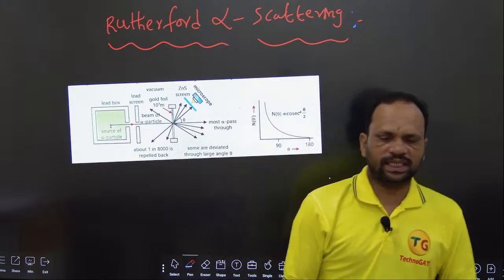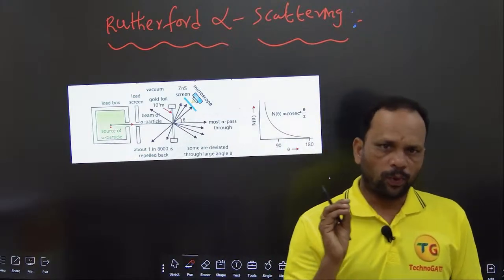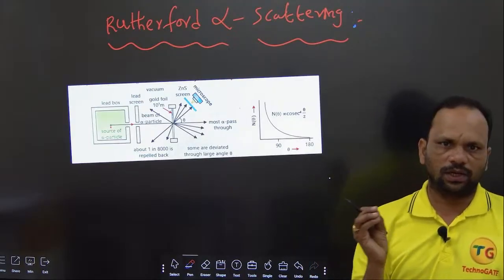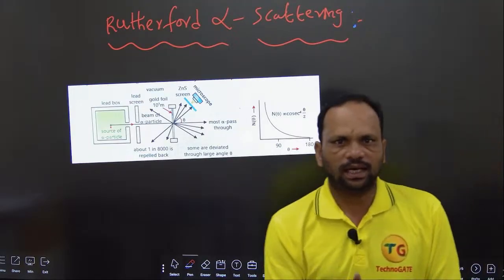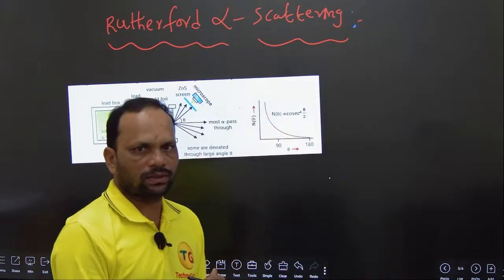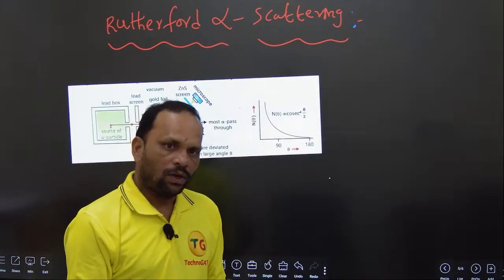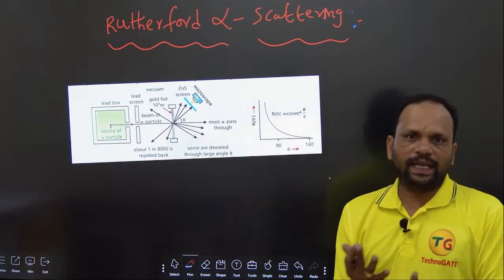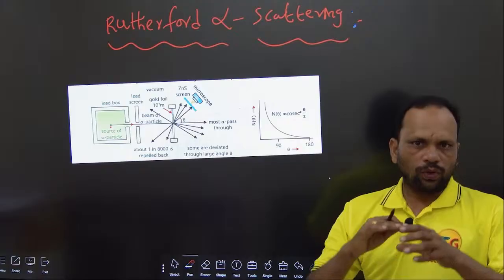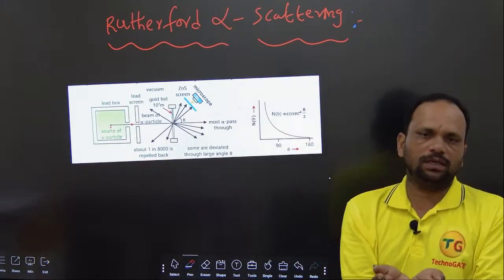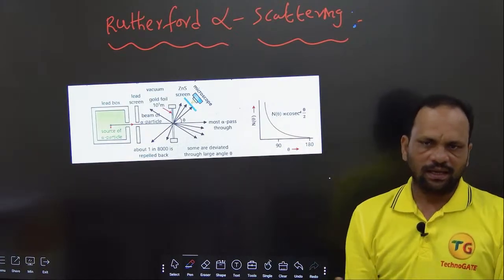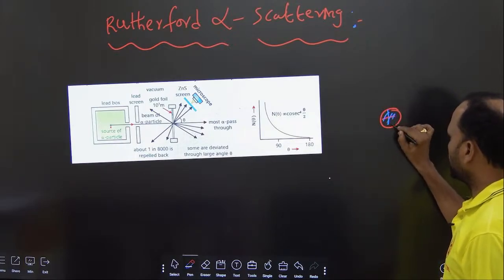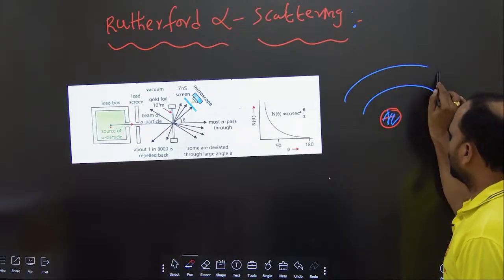Just now I gave one statement: the total mass of the atom and positively charged particles are concentrated at the center, the nucleus, and all the electrons are revolving around the nucleus. One more statement he has given is that the total atom is empty. Total mass is concentrated at a particular volume and the remaining atom space is empty. Here, total mass is concentrated at this position only. So this is totally empty.